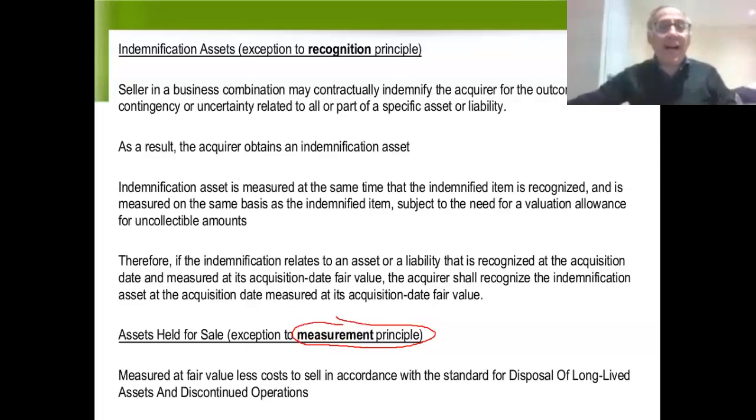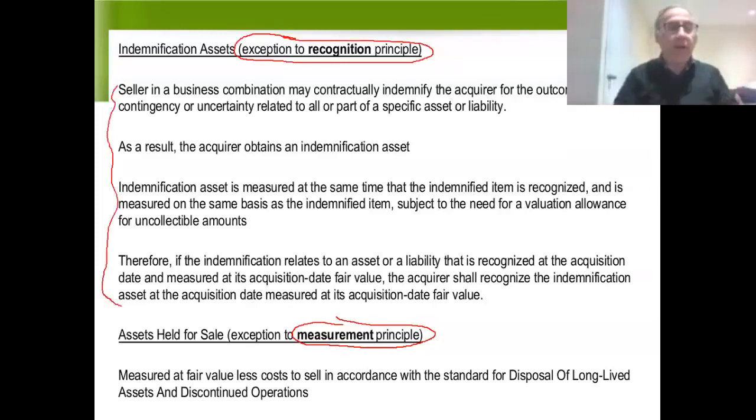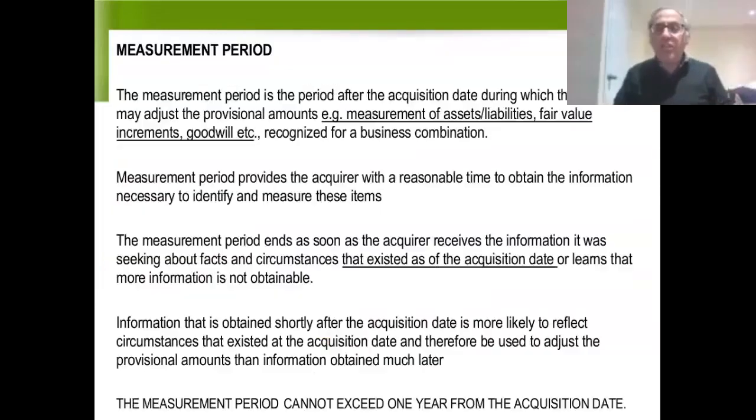Indemnification asset, unlikely to come up on the exam, so I'll let you look at it on your own. I can't promise you with 100% probability it won't come up, but it's unlikely, so I'd rather not go over this in class. But if you want to be 100% certain, you're more than welcome to look at it on your own. Measurement period is a very important concept that it's important you understand.